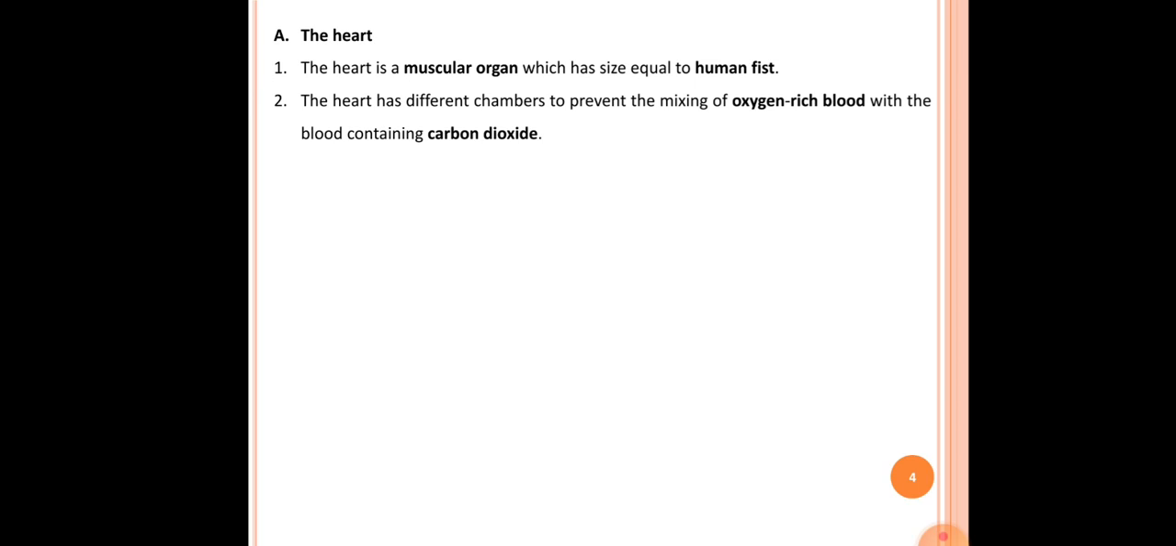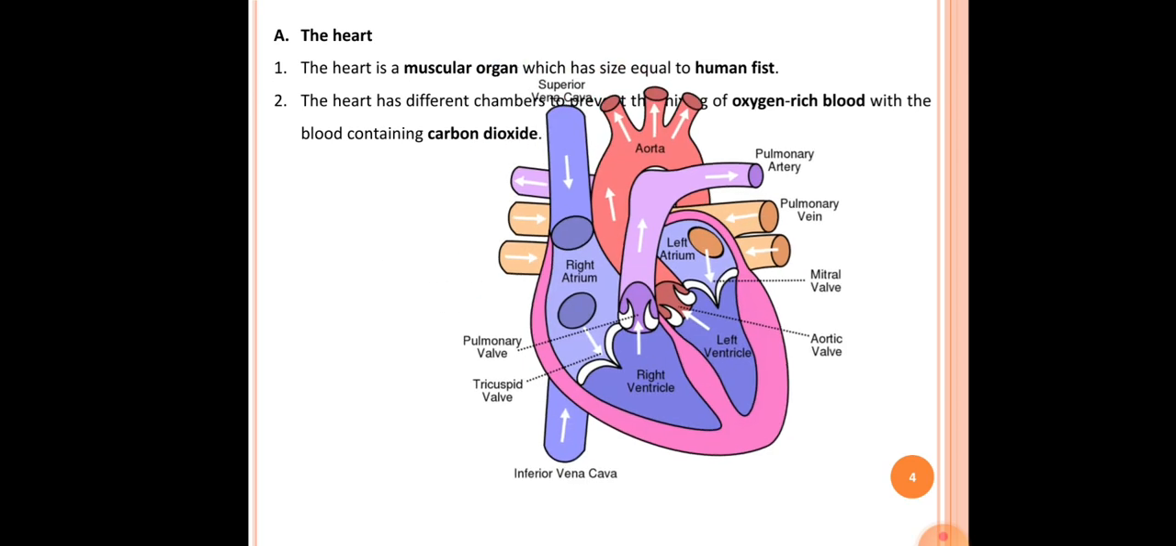In that, the first point is, the heart is a muscular organ which has a size equal to a human fist. Okay, so the heart is a muscular organ which has a size equal to a human fist. The second point here is, the heart has different chambers to prevent the mixing of oxygen rich blood with the blood containing carbon dioxide. Okay, so the heart has four different chambers which prevent the mixing of oxygen rich blood with the carbon dioxide rich blood. It means oxygenated blood gets separated from the deoxygenated blood with the help of different chambers found in the heart.